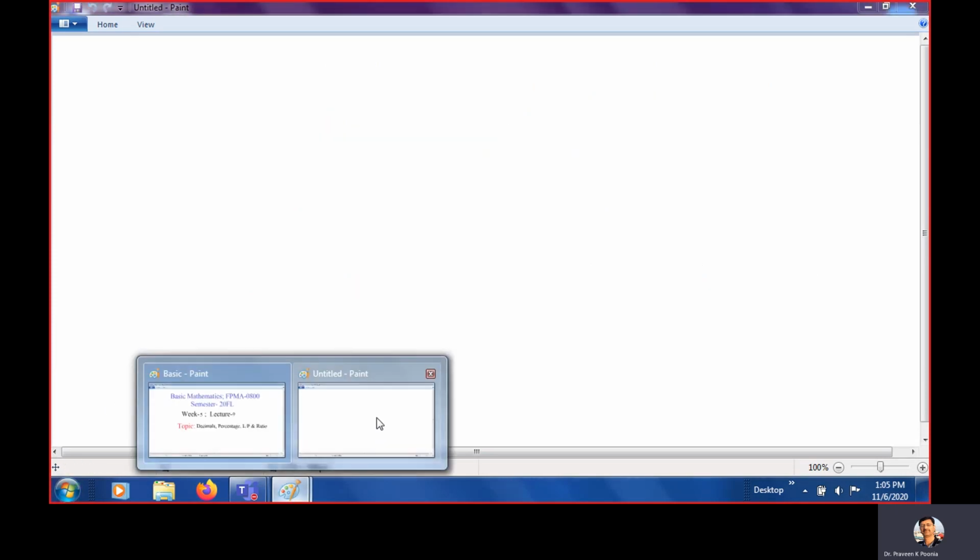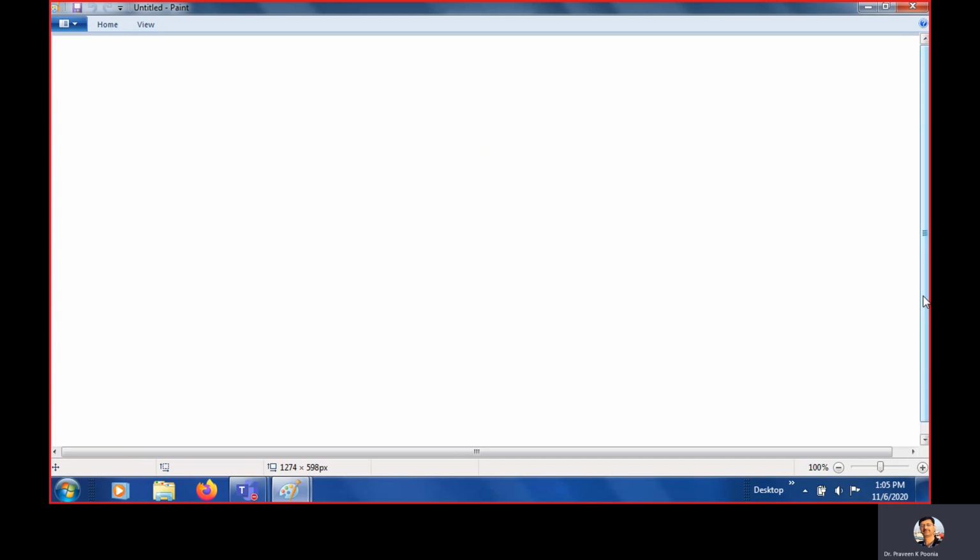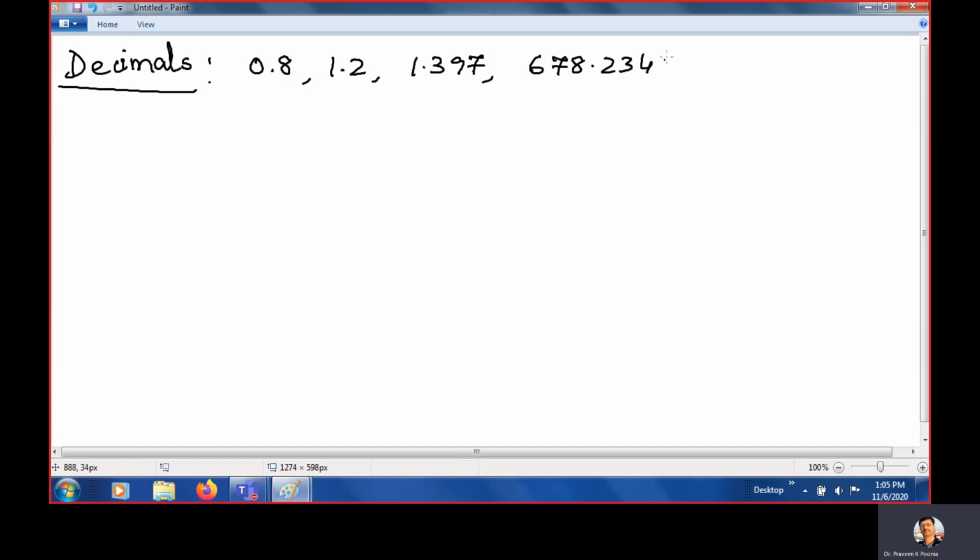So the first topic we are starting and the topic name is decimals. Decimals. What do you mean by decimals? Like if you see 0.8, 1.2, 1.397, 678.2346 are called decimal numbers. Clear? Generally, we get decimal numbers when the number is not divisible exactly.